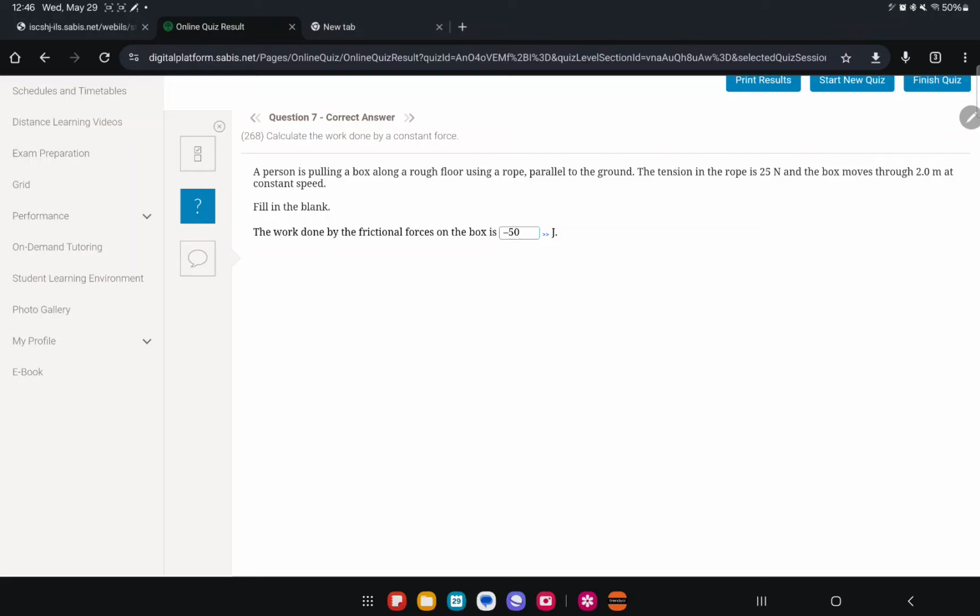Question 7. Okay, a person is pulling a box along a rough floor using a rope parallel to the ground. The tension in the rope is 25 and the box moves through 2 meters at a constant speed. The work done by the frictional force is negative 50. Okay, so let's say you have the box on the ground, okay? He's pulling it through a rope, this rope. Okay, he's pulling it over here, 25 newtons to the right, yeah? And it's moving through 2 meters. Okay, they want the work done by the friction. Remember that the friction is always in the opposite direction. So if we're pulling to the right, that means the friction will be in the left.